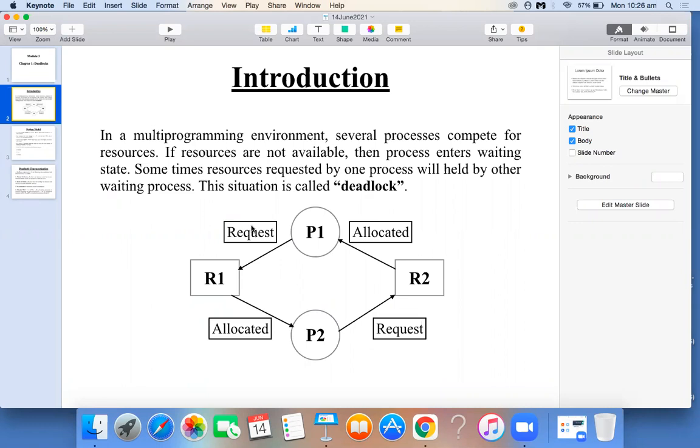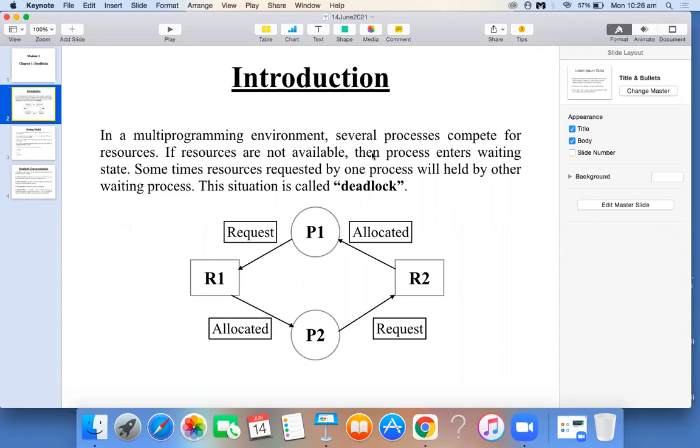Now observe here, in a multi-programming environment, several processes will be competing for the resources, because every process needs a resource, correct? If resources are not available in your computer system, then what happens to the process that wants to execute? It will obviously move to the waiting state until it gets the resource.